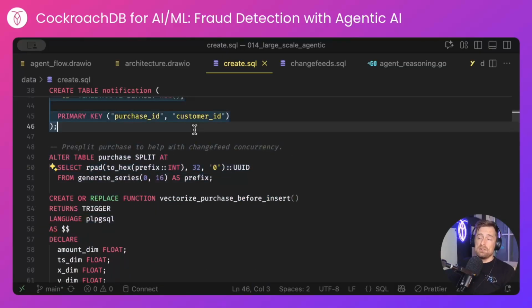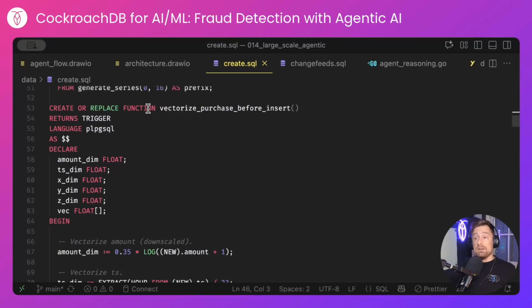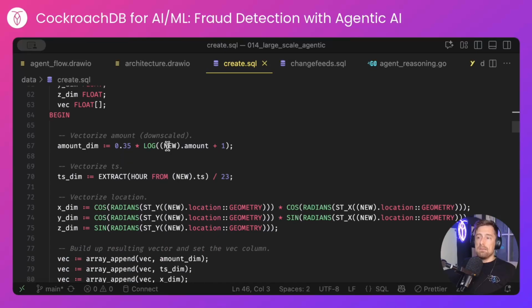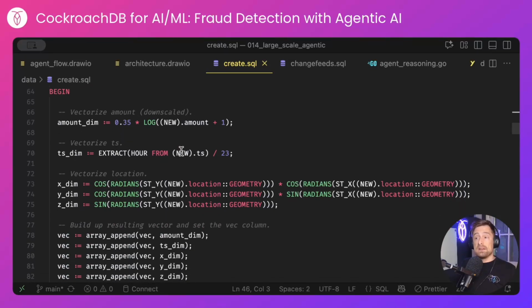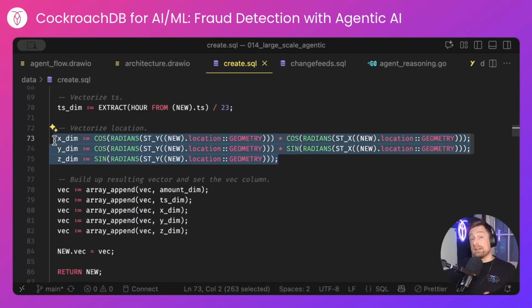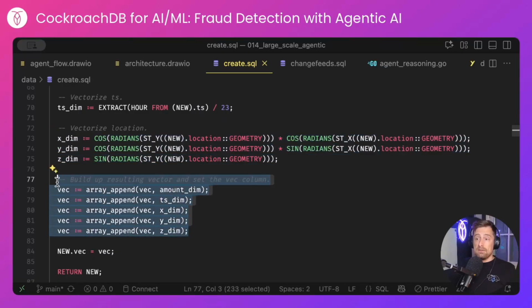I pre-split the purchase table. This is completely optional. CockroachDB will do this for you, but the more ranges you have in a table, the higher concurrency you'll have for your change feed. I have a function and trigger pair to vectorize my purchase before I insert it into the table. This will trigger before the insert, and it will take the amount and vectorize it, the timestamp and vectorize the hour, and the location and vectorize that. I build up the resulting vector as dimensions from the previous calculations and set that.